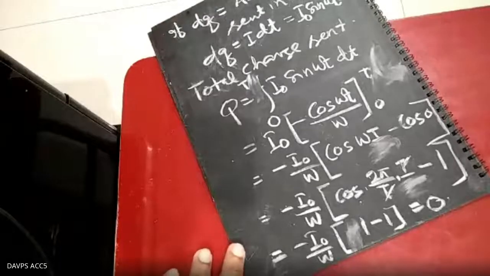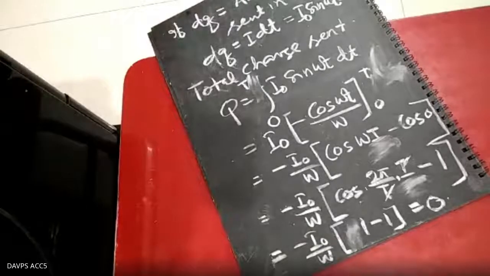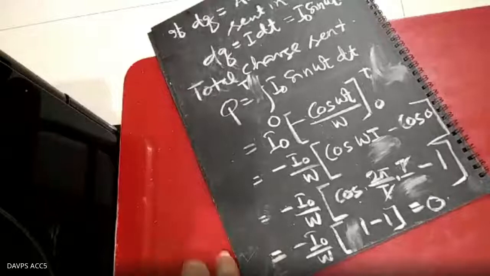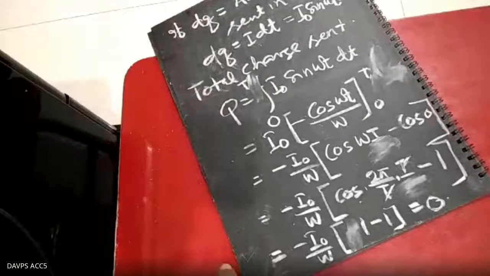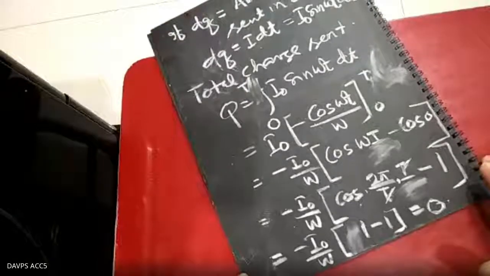I would like to tell you that alternating current is a fluctuating current. If it is fluctuating, how do we measure it? Suppose you design a device to measure alternating current.